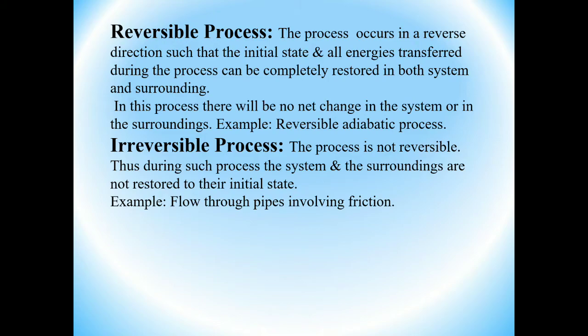We call that reversible. An example is the reversible adiabatic process.